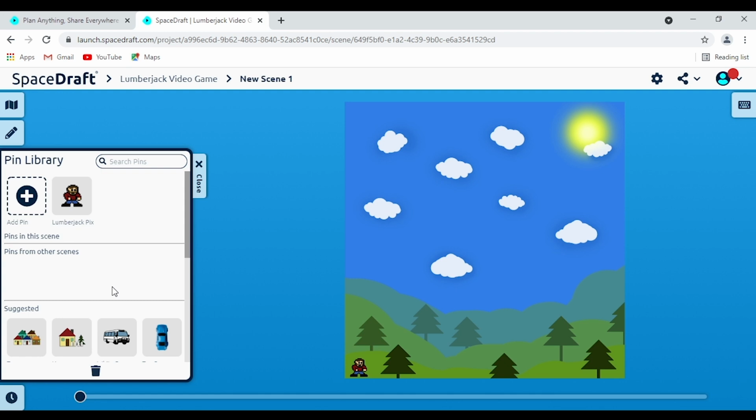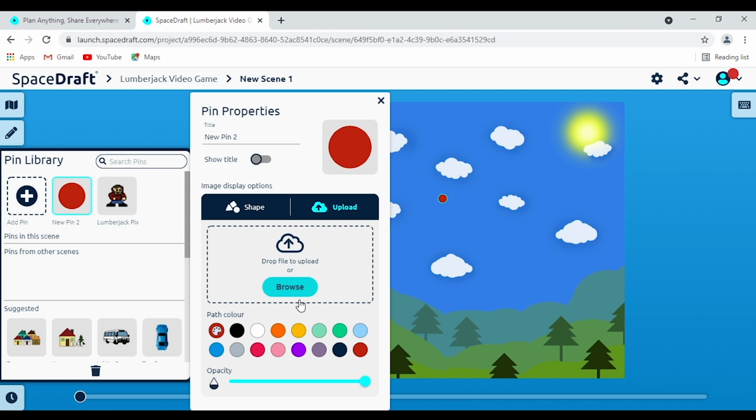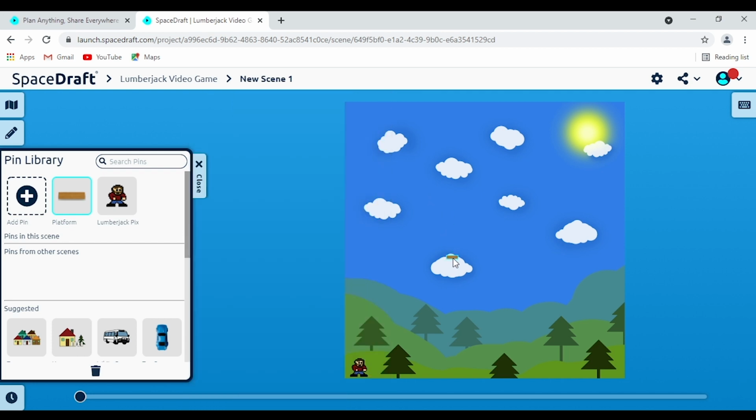But maybe you want to add in your own unique images. So you can do so by simply clicking and dragging them in yourself. Or another way to do so is to click add pin here, click on it again, click this upload button, and you can bring in your own images, which I'll do so now. So I've added in this platform here, which we're going to be able to use to bring our scene to life. Right now it's a little bit smaller, but we're going to make it a little bit bigger later as I explain some more of the features. So that's one way that you can introduce all your different pins into the scene.